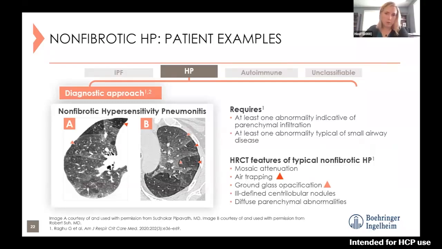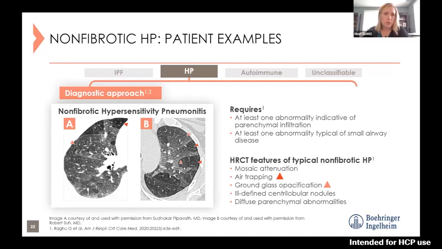Here's an example. I'm going to show you a couple examples of the different patterns that HP can take on. This pattern is a bit different, you'll notice, than the UIP pattern that we saw. We see much more ground glass opacification. Throughout that lung, that hazy, cloudy area on the images refers to what we call a ground glass opacity.